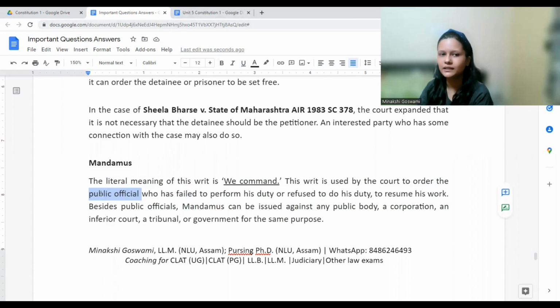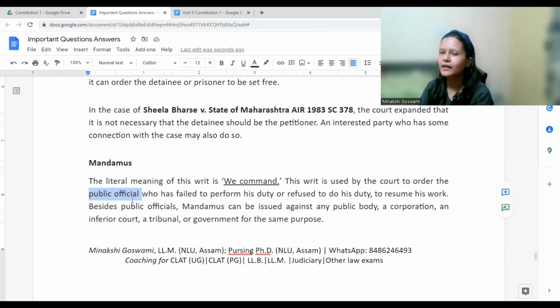Take, for example, the officer appointed in the regional transport office, RTO office, where we would go to apply for our driving license, for our permit, registration certificate, and so many other things, right? So it's a very important office, right? It's for public utility. So many people apply for license, registration certificate, and whatnot.